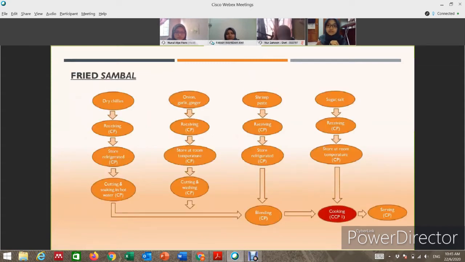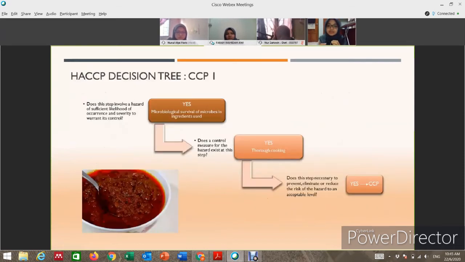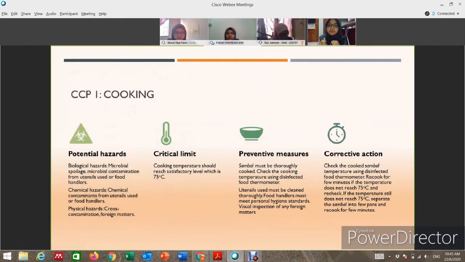Okay, so this is the flow chart to cook fried sambal. We can see here the CCP is at cooking. This is the hazard decision tree in cooking fried sambal. The hazard involved here is microbiological survival of microbes in the ingredients used, such as shrimp paste or dry chili. The control measure here is thorough cooking. The critical limit, same as just now: the cooking temperature must reach 75 degrees Celsius.